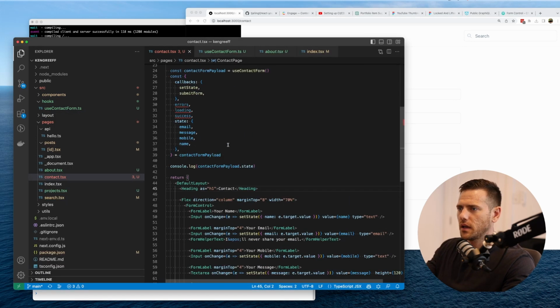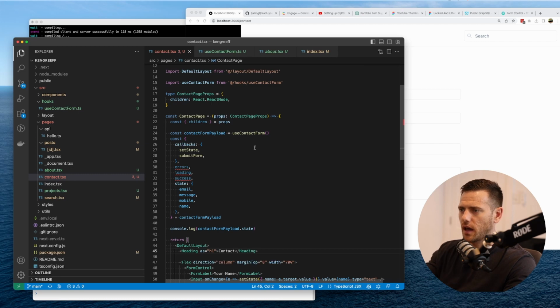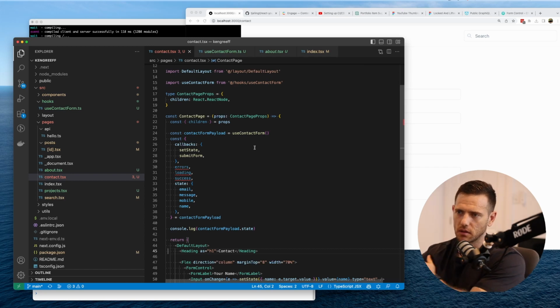All right. So we're now ready for actually building the API and posting this up to our Next API, and then with that body, getting it to, you know, do all the processing, etc., and then return us a little loading and a success, and we're good to go. All right. So I'll do that next.